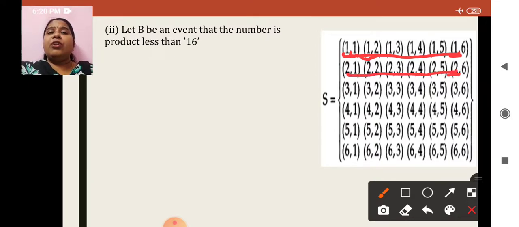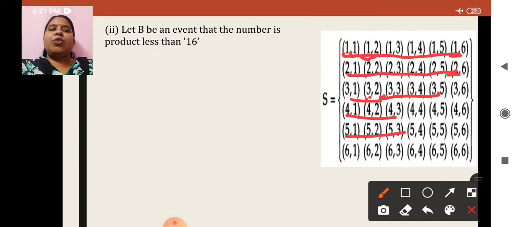Yes, 3 into 6 is 18. So it means it is greater than 16. I will not consider. 3 5s are 15. Yes, all these numbers will be considered again. Okay, I hope you are understanding it. Then 4 into 1 is 4, 4 into 2 is 8, 4 3s are 12. Yes, 4 4s will become 16 again. So consider all this. 5 into 1 is 5, 5 2s are 10, 5 3s are 15.